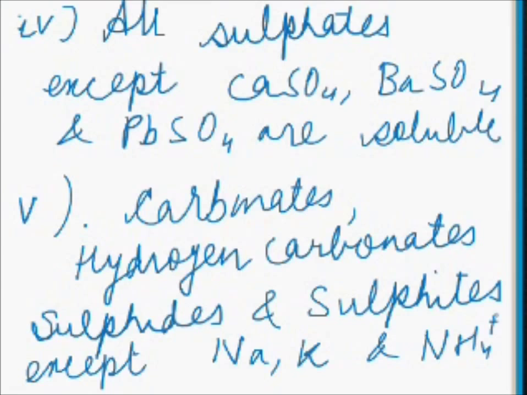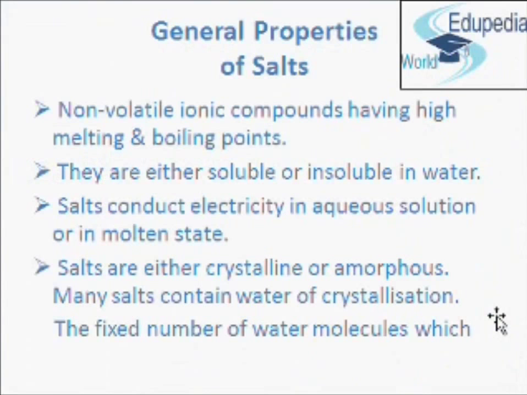Now the next property is electrical conductivity. Salts conduct electricity in aqueous solution or in molten state. Tap water contains dissolved salts which ionize in water, and hence tap water conducts electricity. But distilled water is a covalent compound and it does not contain any salt, and hence it does not conduct electricity. Now, crystalline nature. Salts are either crystalline or amorphous.